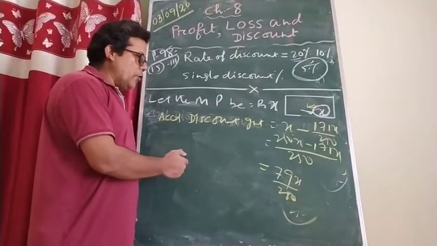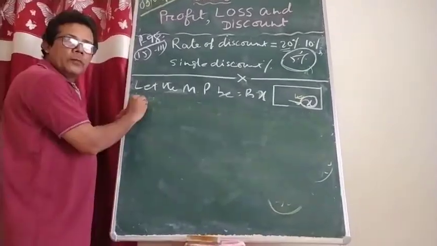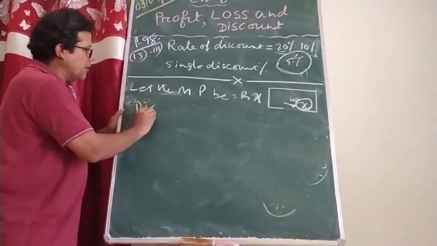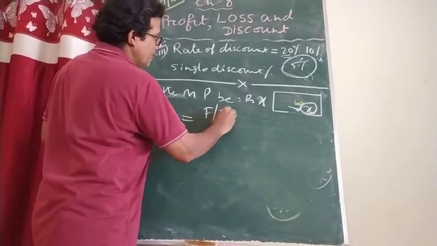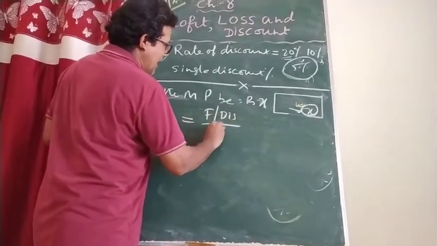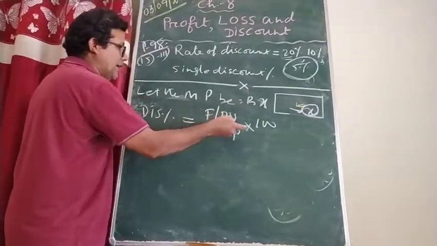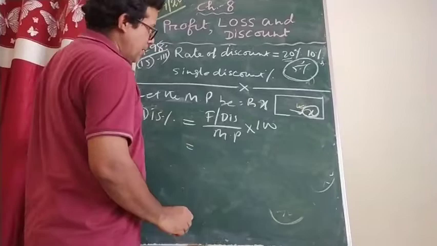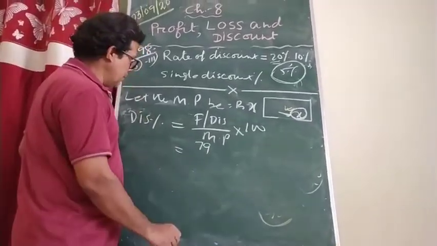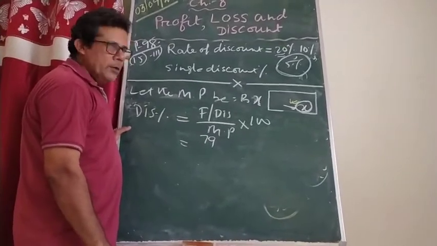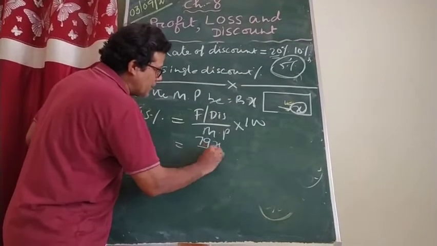Okay, now I am going to calculate the discount percent. The discount percent is equal to final discount by MP multiplied by 100. I have written short final discount. What is the final discount I got? 79x by 250.